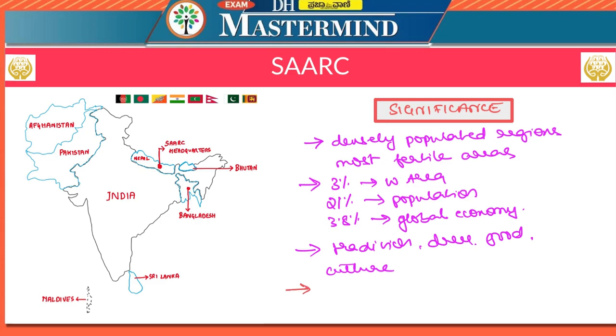In addition to these things, SAARC countries also have some common problems and solutions. They all share some common problems to which there could be solutions when they work out together. So, what are those problems? Problems such as poverty, illiteracy, malnutrition, natural disasters, etc. So, these countries can uplift their living standards by creating common areas of development.